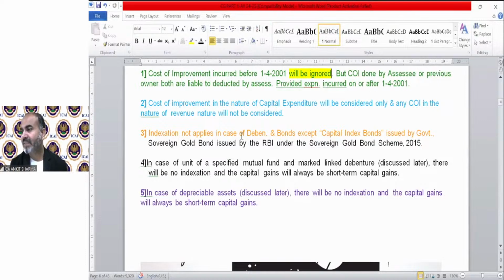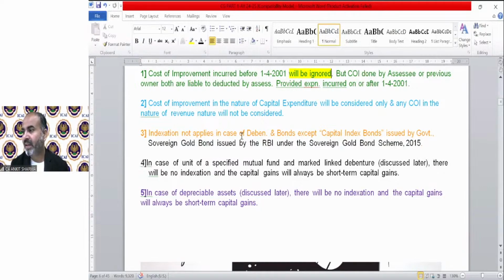Manohar asks whether the index will be given in the question. Manohar, do not worry. You just need to learn two indexes. The first one was 100 and the last one is 348. Next, Dhruv asks: if we purchased a capital asset before 2000, how will we find the indexation value? I've explained that the index will be taken as 100 in all cases when you purchase an asset before 1/4/2001.